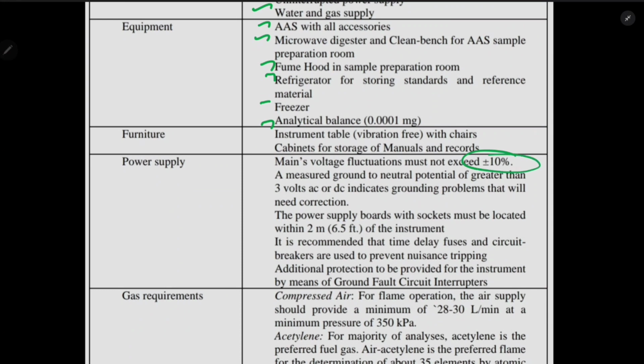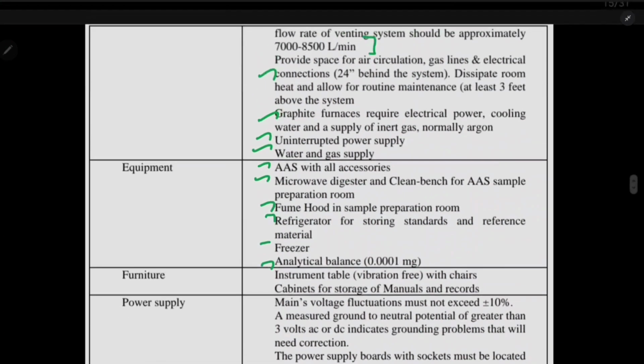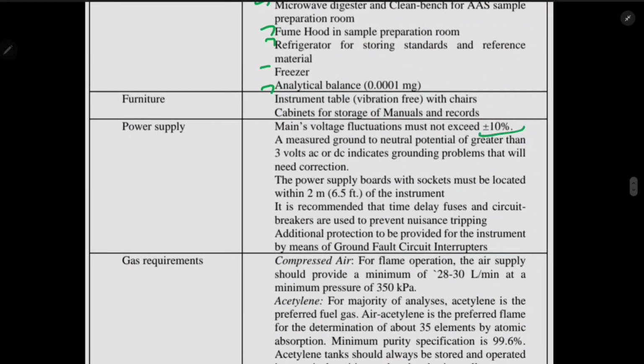So this point is really important. It might be asked in the examination, because the major factor of building a laboratory is the power supply. If the power supply is not properly provided, then the laboratory cannot run. In other laboratories this point is not mentioned, but in the case of AAS, plus or minus 10 should be there. Measured ground to neutral potential is not much needed, but the fluctuation should not be greater than plus or minus 10.